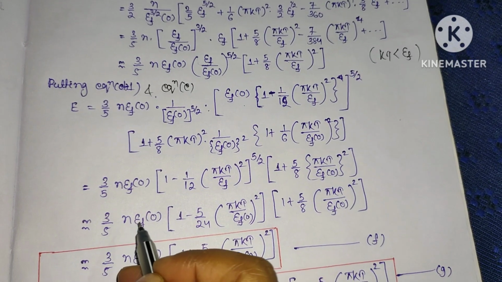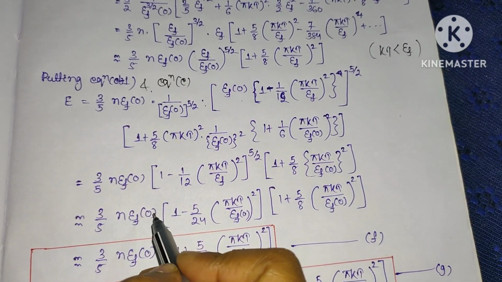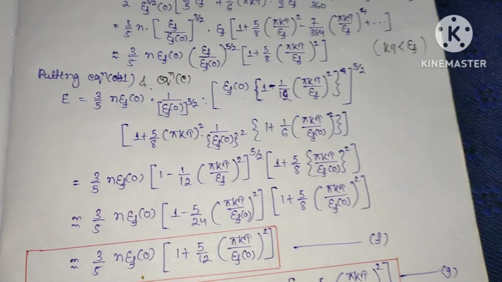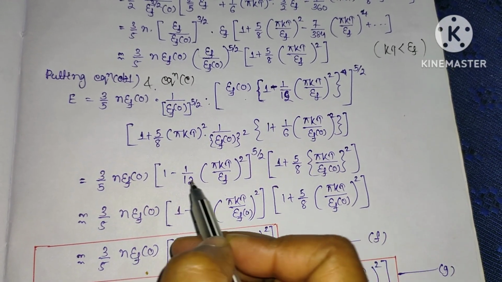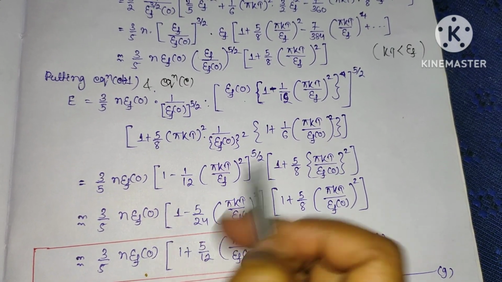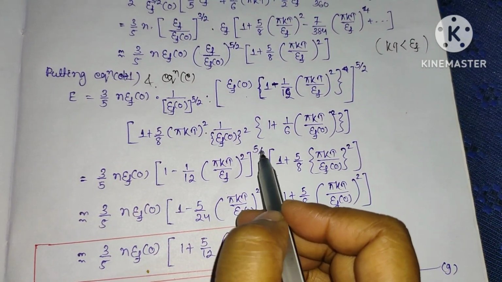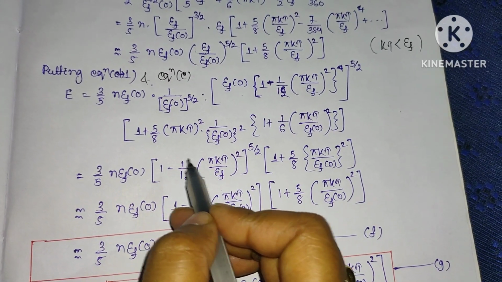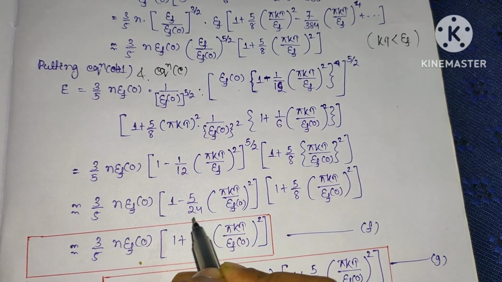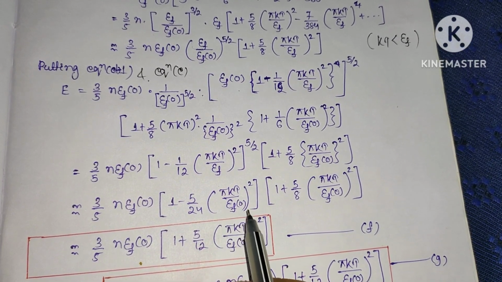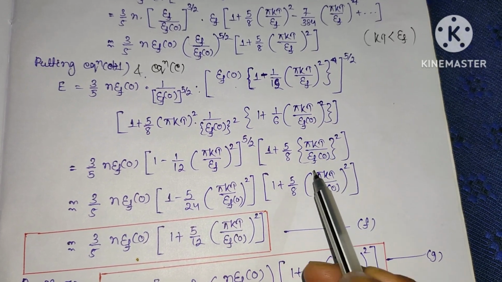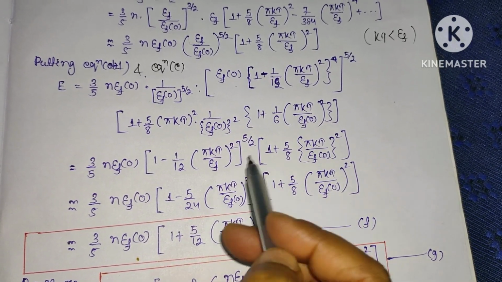Now this will be nearly equal to 3/5 N E_F(0) times 1 minus, if I multiply, 5/24. Here we have simply binomial expanded, this power multiplied here, that will be minus 5 into 12 into 2, that is 24, so minus 5/24 π kT divided by E_F(0), whole squared, into 1 plus 5/8 π kT divided by E_F(0) whole squared. Clear?